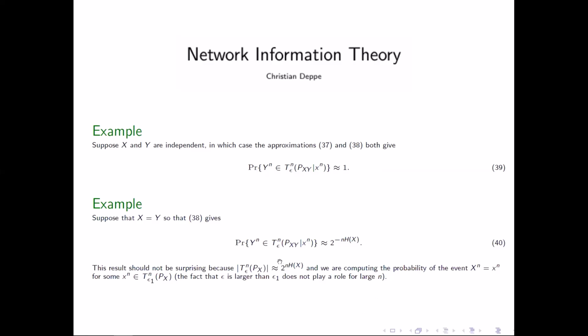Then again, we get that the typical set is approximately 2 to the n H(X). Both results are not so surprising, because we know that this probability goes to 1, and also here we know that the typical set has size 2 to the n H(X). And somehow we are computing the probability of the event that y^n is equal to x^n for some typical sequences x^n.